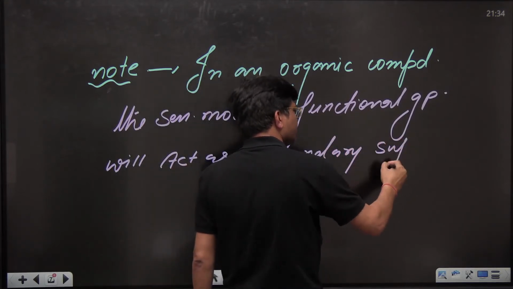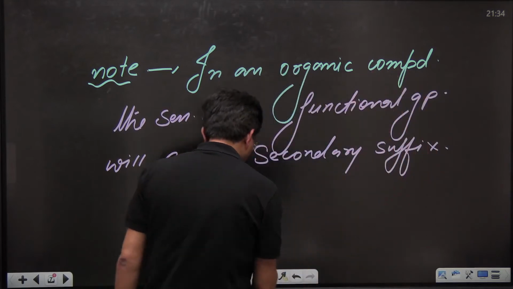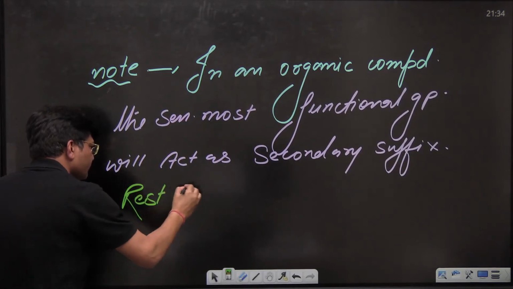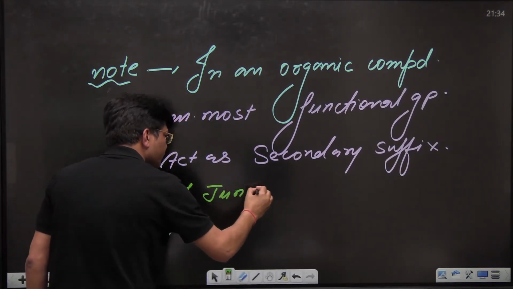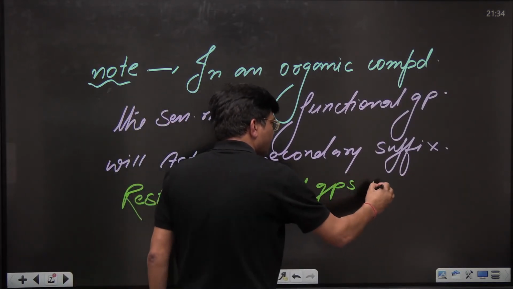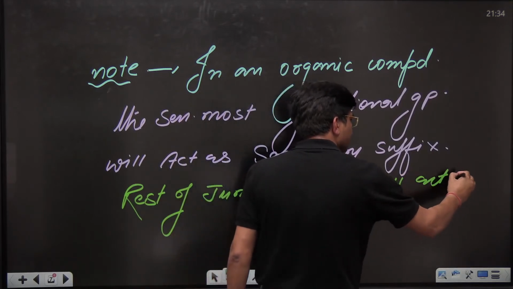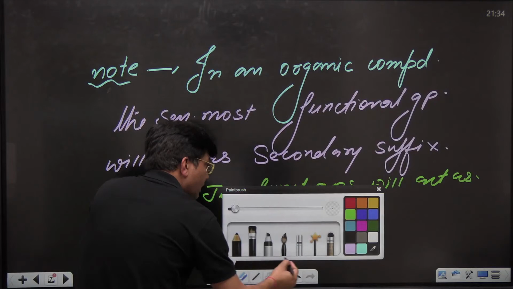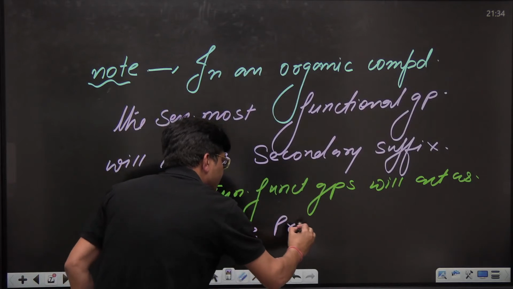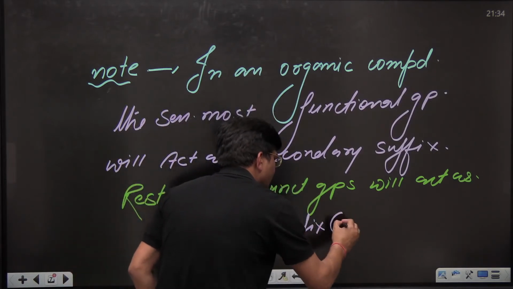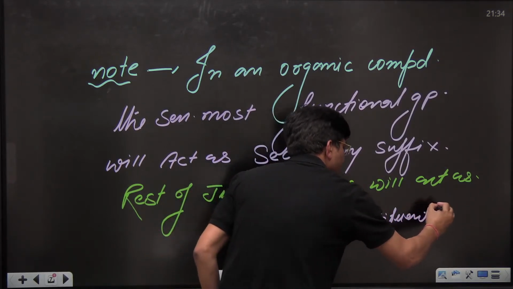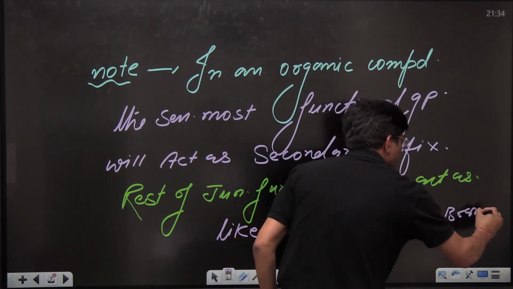Rest of the junior functional groups will act as, kids, like prefix, you can say substituent, or you can say branch.